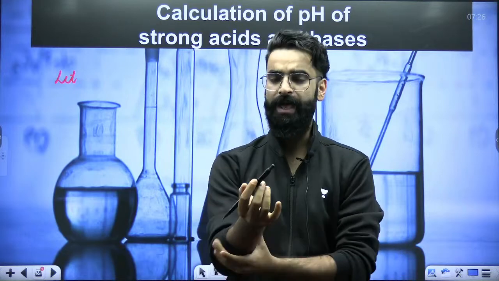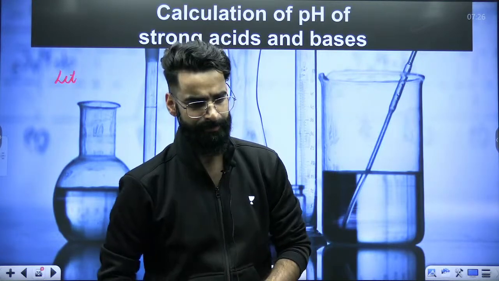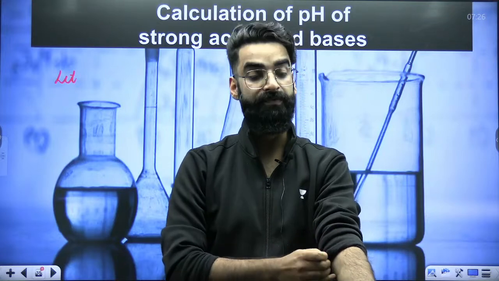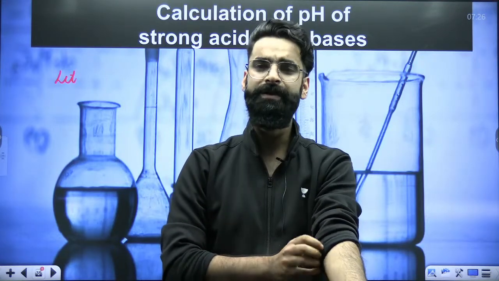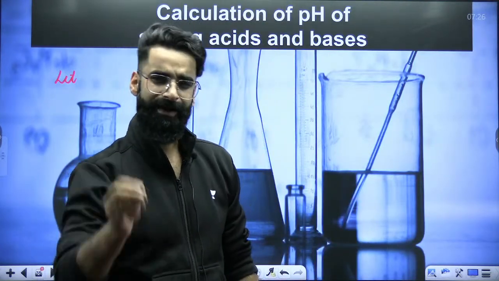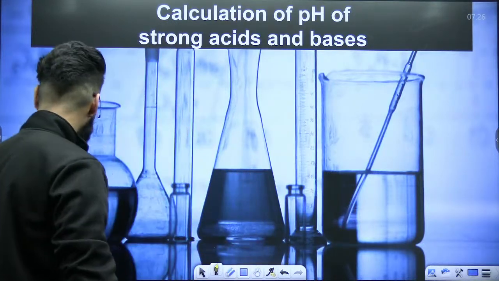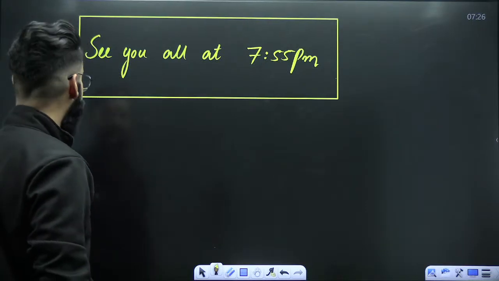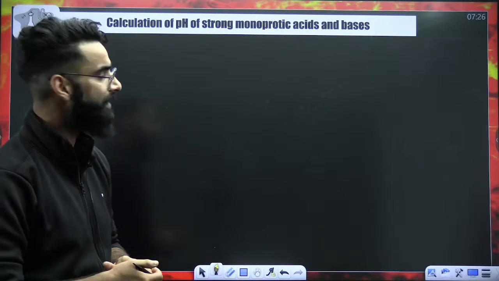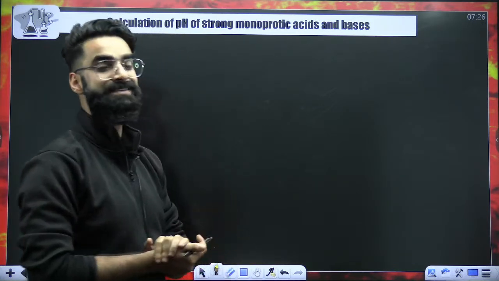Now, my dear students, we are going to discuss the most important topic of the chapter, that is calculation of pH. How do we calculate pH of different solutions? One by one, we are going to discuss all the categories in it, right? And again, we'll be starting from the basics, from zero. The first category is calculation of pH of a strong monoprotic acid or a base.